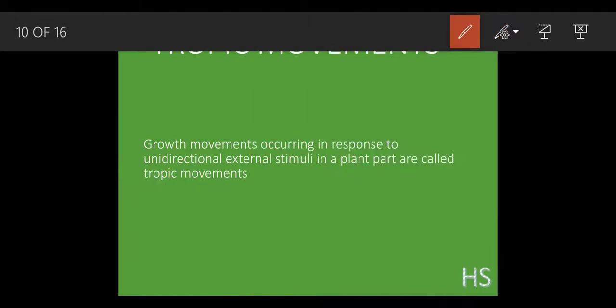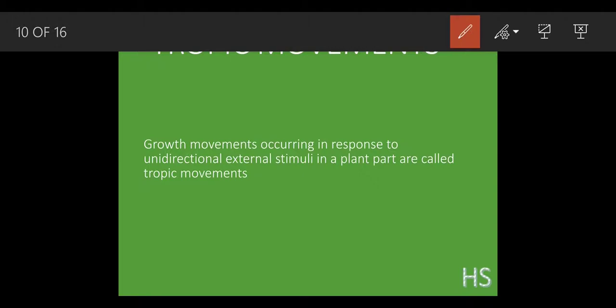But they show movement when there is a stimulus. What do you mean by stimulus? As I said, I have given you the example: suppose there is a hot cup of tea. That hot cup is nothing but the stimulus. So stimulus means something, an object, in easy language. So the plant shows movement, responding when there is a presence of a stimulus, an object. This is called the tropic movement.